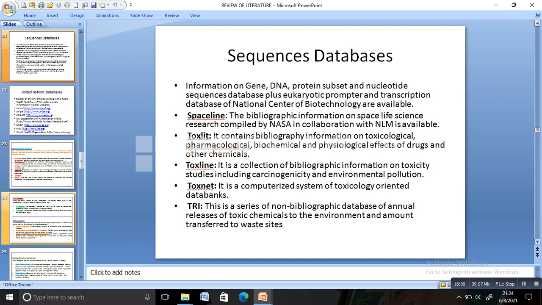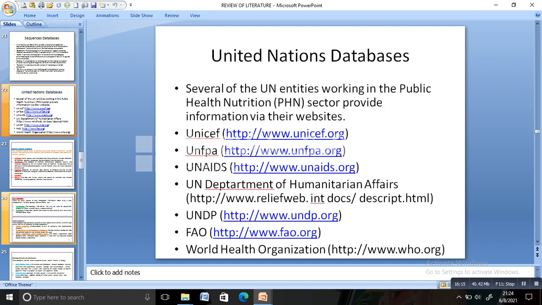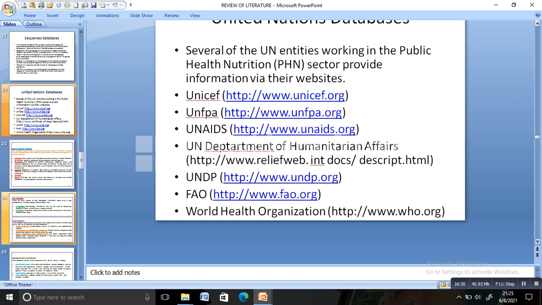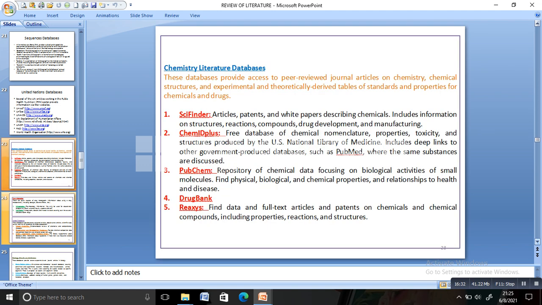Then we have United Nations databases like UNICEF, UNFPA, UNAIDS, UN Department of Humanitarian Affairs, UNDP, FAO, and also the World Health Organization. Next are chemistry literature databases. When one is interested in doing research in chemistry, we have chemistry literature databases.